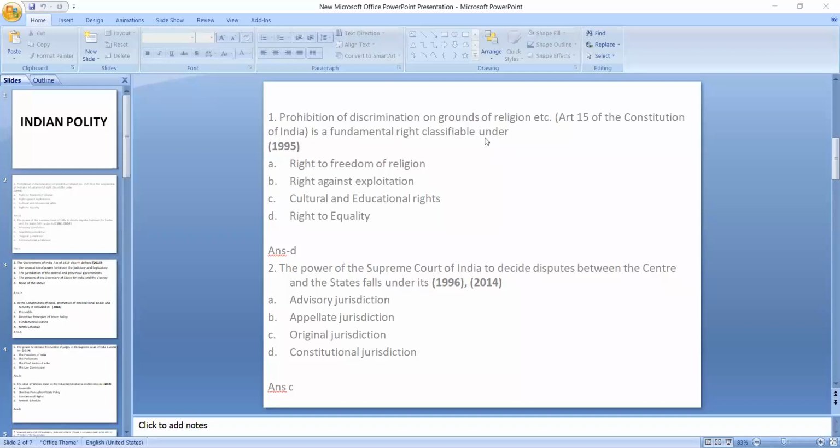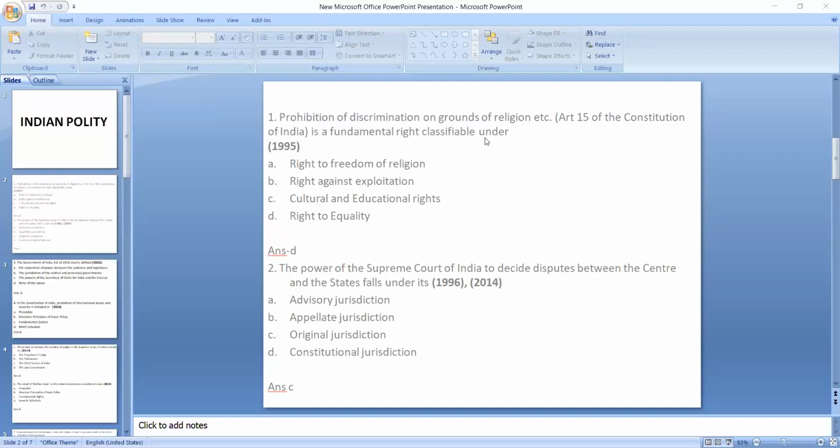Okay, under Article 14 we know that there is equality before law and equal protection of laws, isn't it? So you will be asked that equality before law and equal protection of laws, this right falls under which fundamental right? So that is why you will have to remember all the rights very systematically.